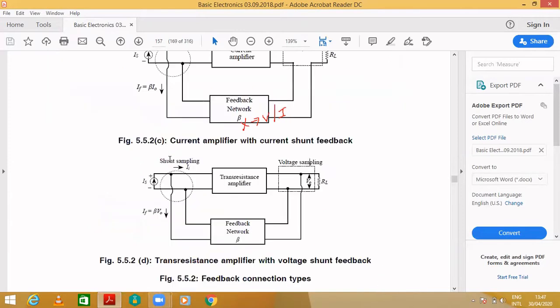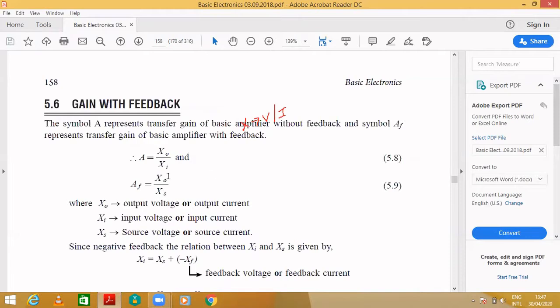If there is any feedback, this will act as input and this will act as output. When you consider this resistance, the input will be Xs and the output will be X0. That's why, for the gain with feedback, the output is X0 and the input is Xs. X0 is the output voltage or output current.